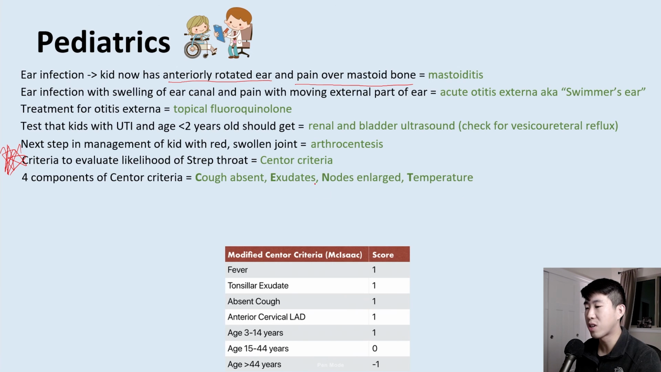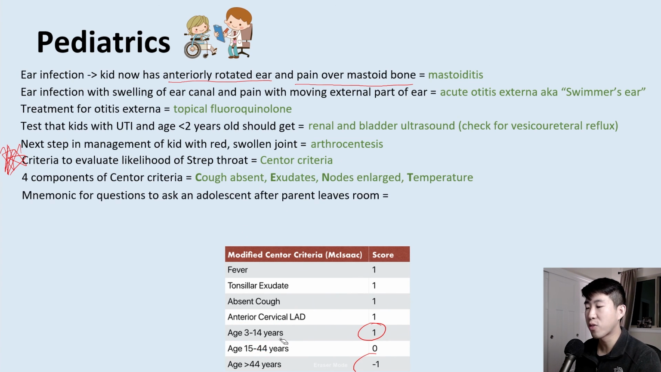And basically you calculate this Centor criteria score, and then you decide whether you need to treat for strep throat or not. Notice how if they're age 3 to 14 years, they get an additional point. If they're age greater than 44 years, they actually lose a point.